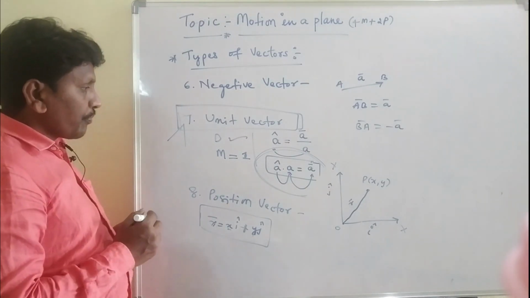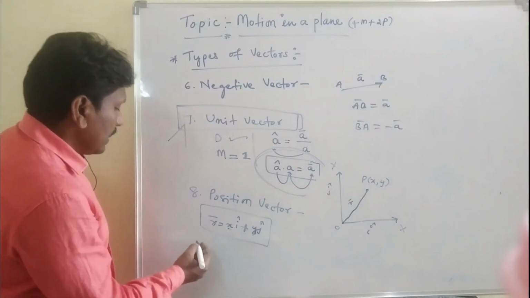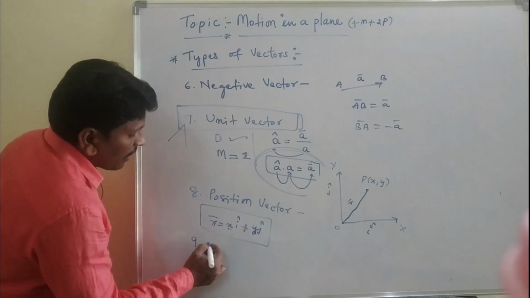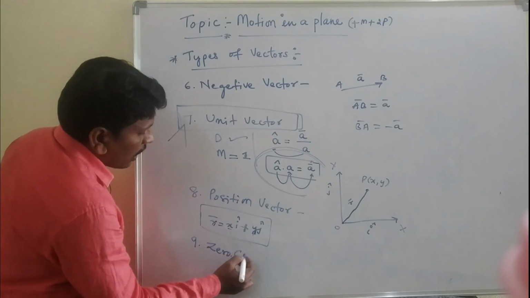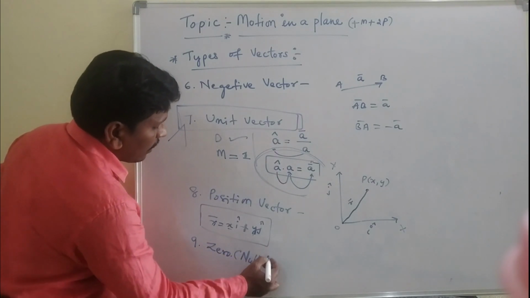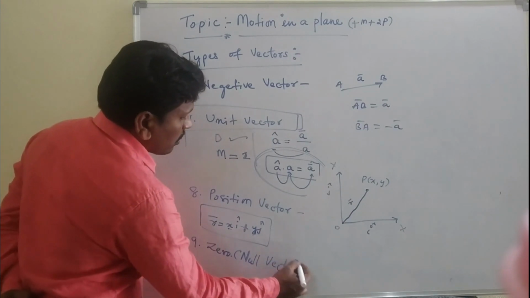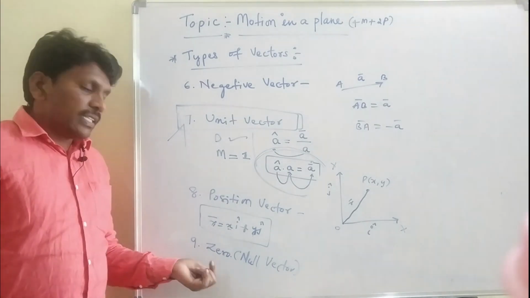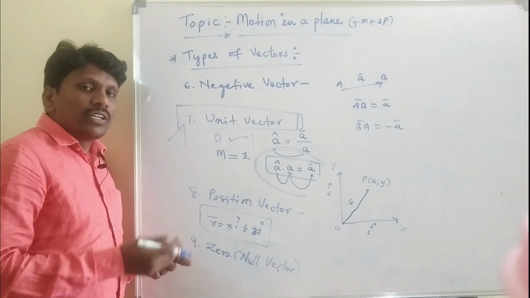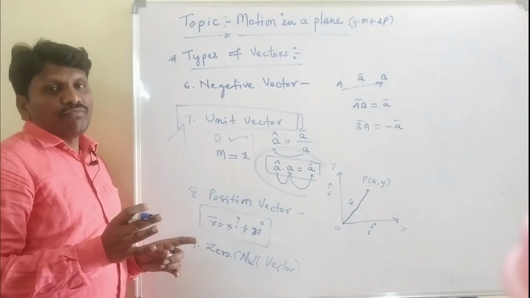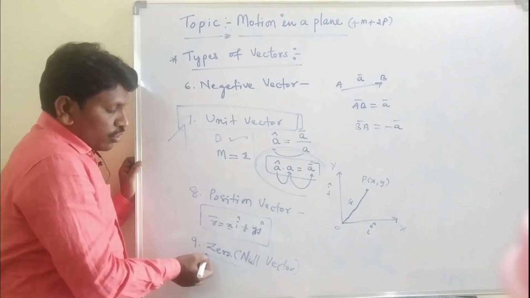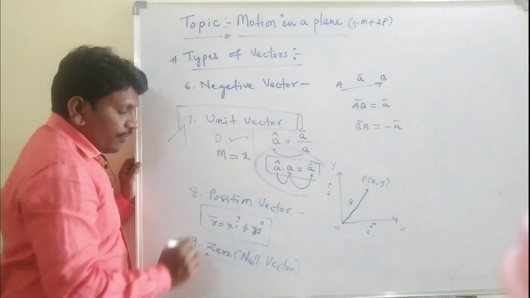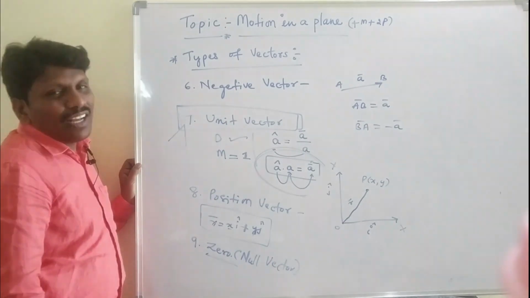Now let us see the ninth one, the zero vector, otherwise called the null vector. The name itself tells us its magnitude is zero. The vector whose magnitude is zero is the null vector, and it may have a different direction.